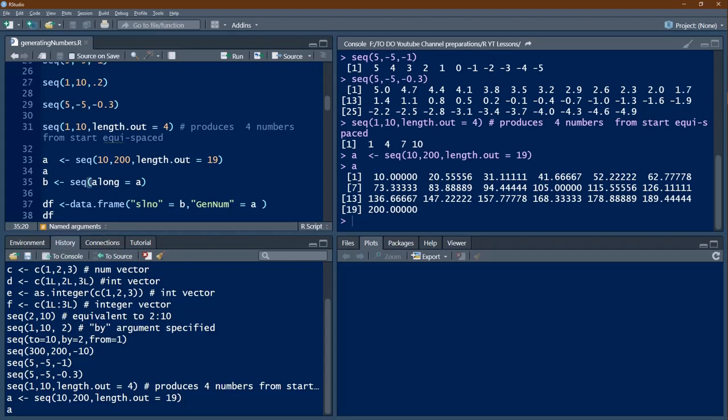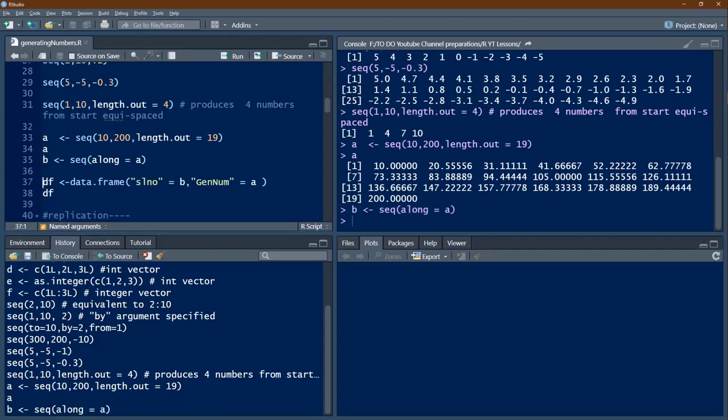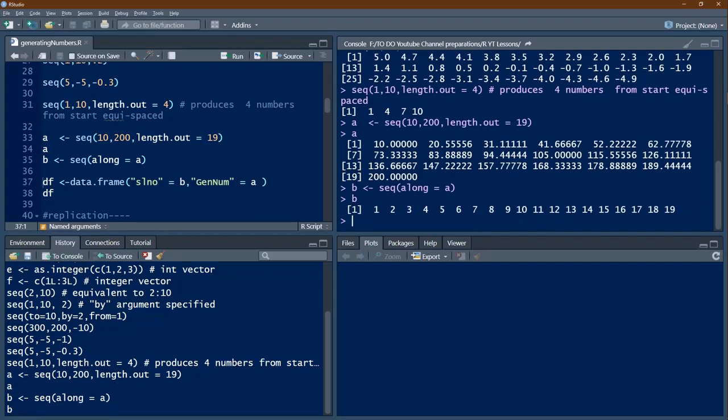There is one more argument, that is along. Basically, this only equates to the length of the argument vector. That means when we say seq_along(A), it produces the indices of A into B. Let's see this. So let's see what B is here. Here we are having indices 1 to 19. The same 1 to 19 indices are coming into B. So that is the way the along argument works.